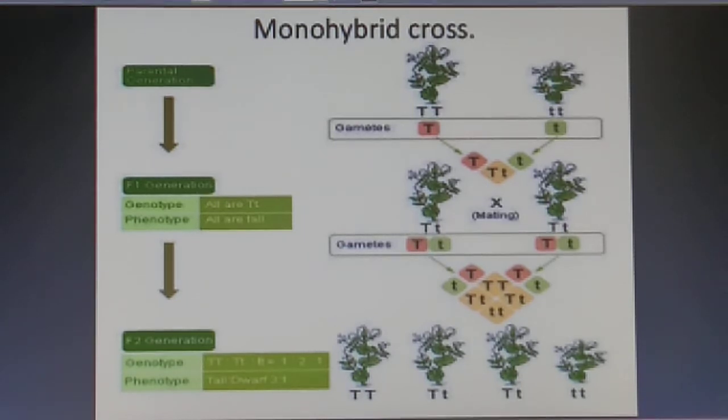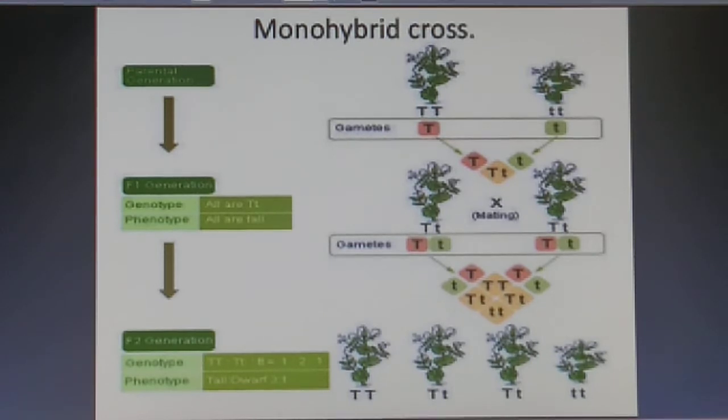So the capital T and small t, when fused with the capital T small t, that is the tall plant, the selfing was basically made between these two. So you can see the gametes produced were capital T and small t, and similarly for this plant it was capital T and small t. So this is the Punnett square that has been made here.